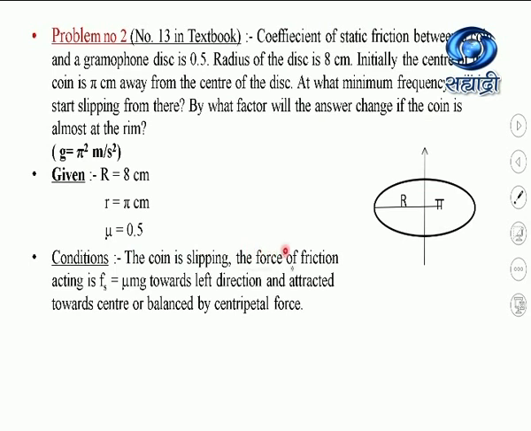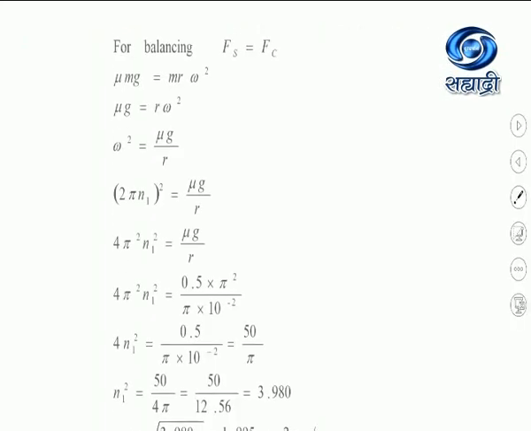The coin is slipping, the force of friction acting is Fs, which is equal to mu mg, and it acts toward the center and is balanced by the centripetal force. So I can write centripetal force Fc equal to m v square by r, or equal to m r omega square.